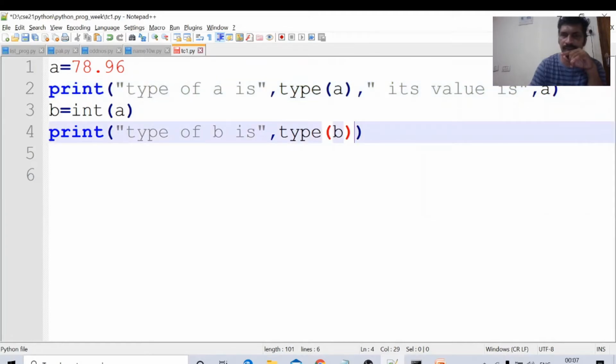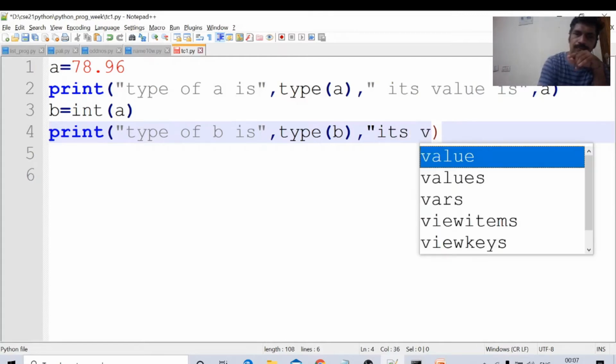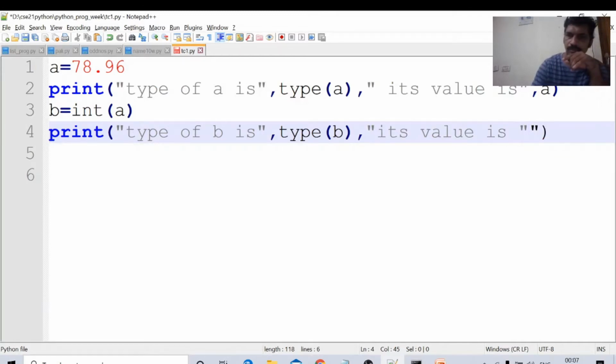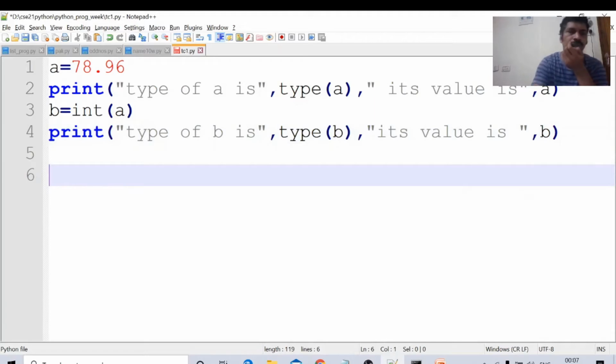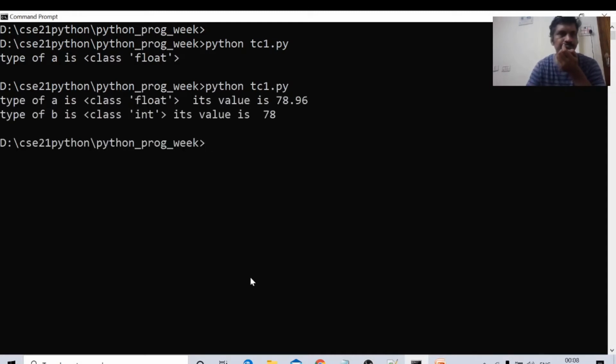The same statement I will write here also: its value is b. Here a float value can be converted into integer type. Control S, I am running this one. Type of b is integer. Its value is 78. Float 78.96 is converted into integer. The data type of a is float, that float value is converted into integer, and b is a variable of type integer.